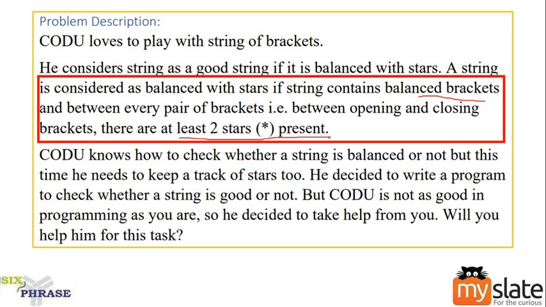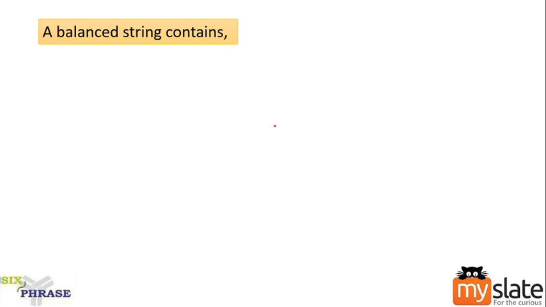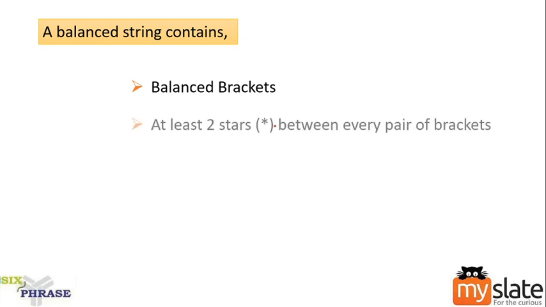A string is a good string if it contains balanced brackets and between every pair of brackets there are at least two stars present. This is our criteria. So let us understand the balanced string. There are two things which are important for a balanced string. What is it? It should contain balanced brackets, and it should contain at least two stars between every pair of brackets.